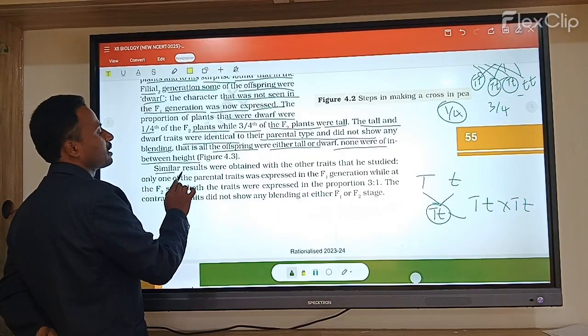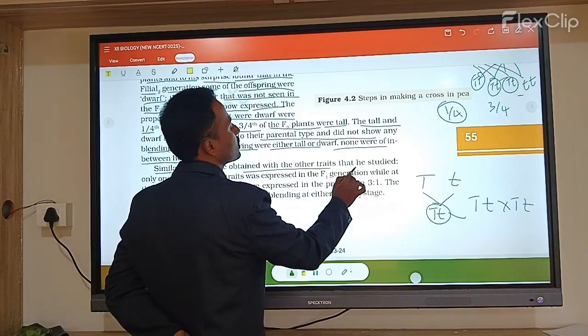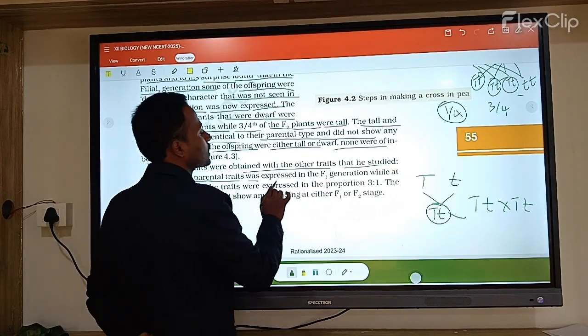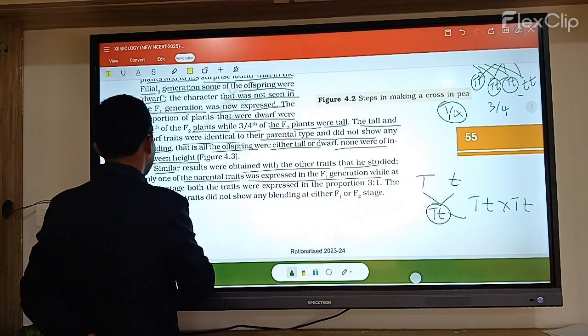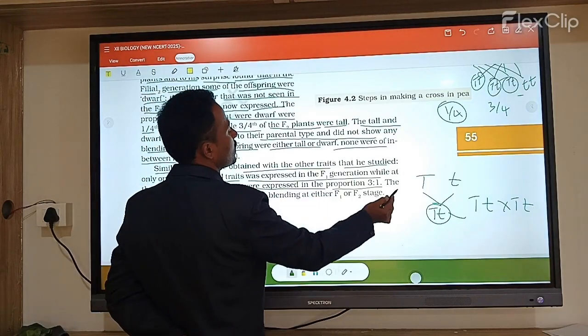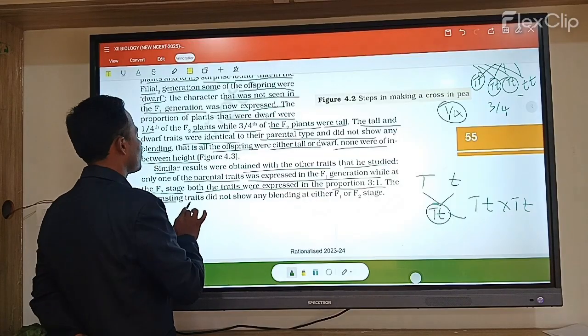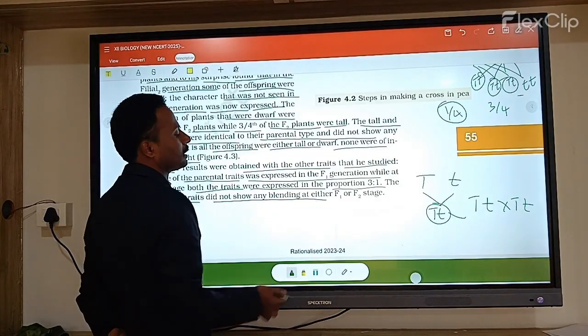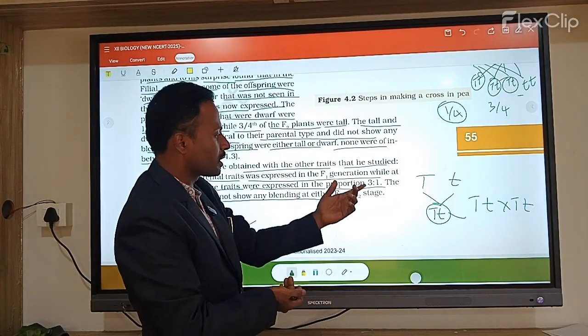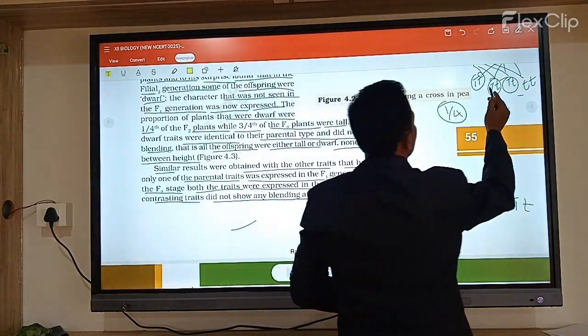Similar results were obtained for the other traits studied. Only one of the parental traits was expressed in the F1 generation, while in the F2 generation both traits were expressed in a 3:1 proportion. The characteristic traits did not show any blending in either the F1 or F2 generation. So when you observe all these characters, how many characters are there?